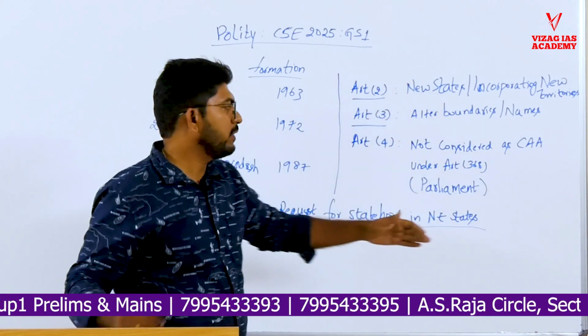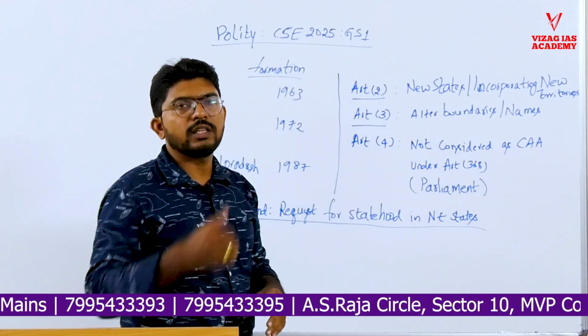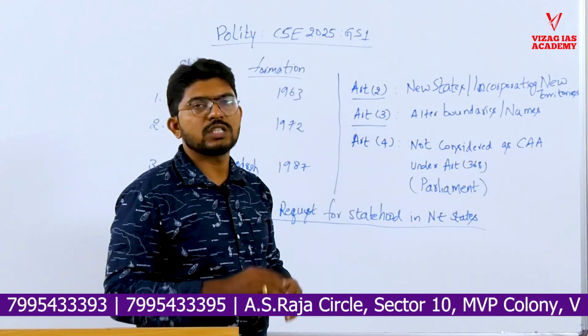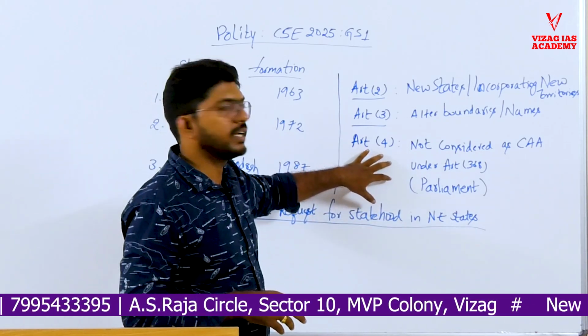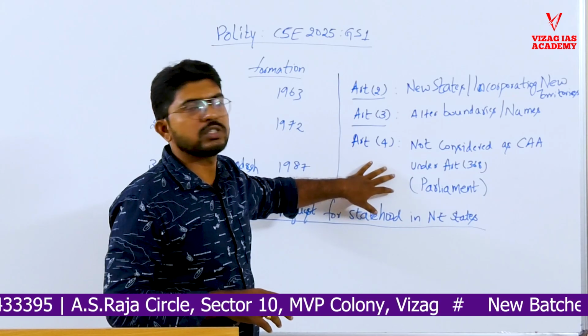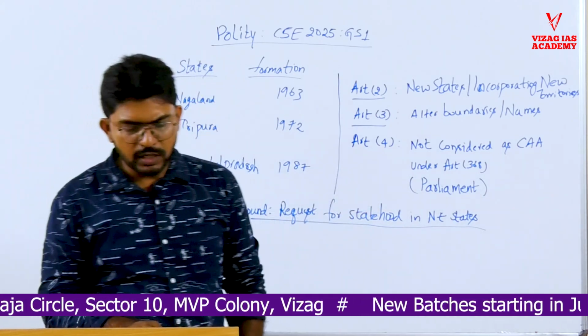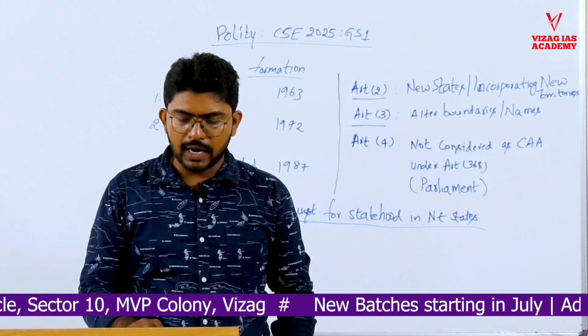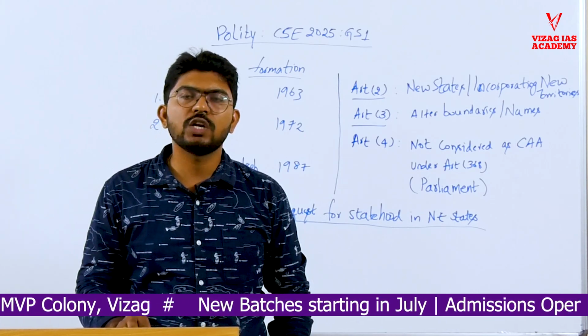If you have read about constitutional amendment also, there are three ways of doing a constitutional amendment. Some require only simple majority laws, and the creation of states and abolition of legislative councils come under these simple majority laws. Coming back to the question, the second option says that Nagaland came into existence on the basis of a constitutional amendment act.